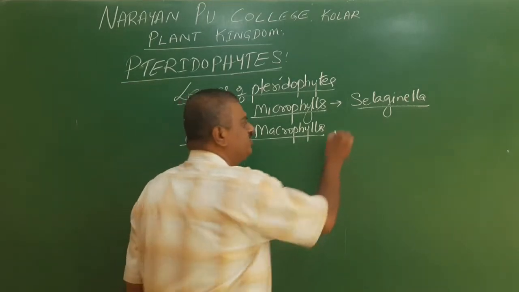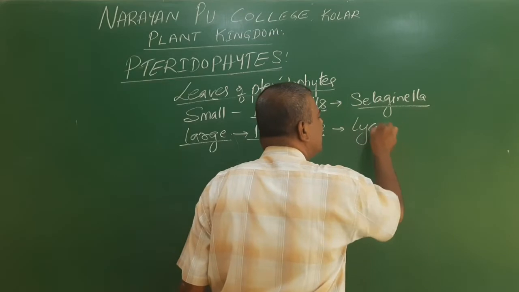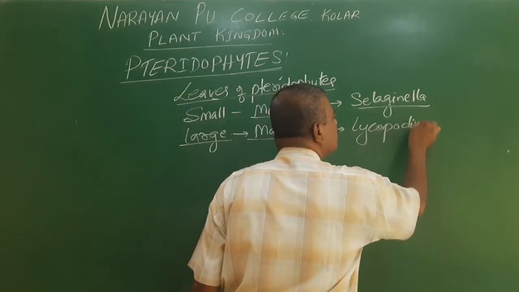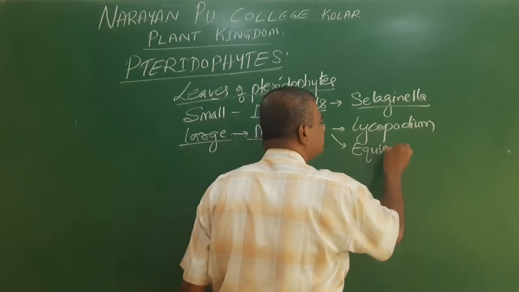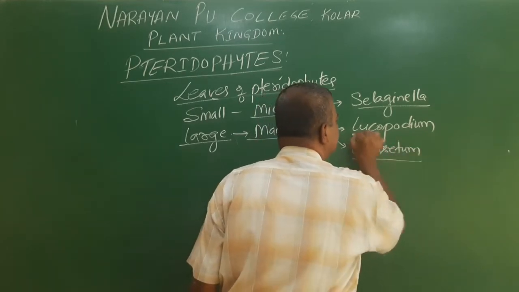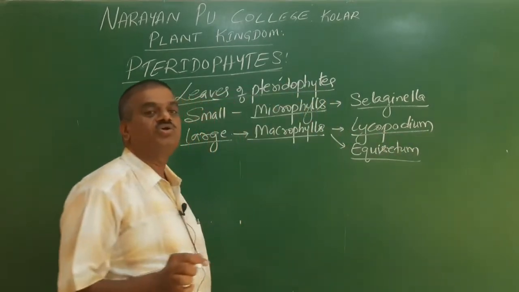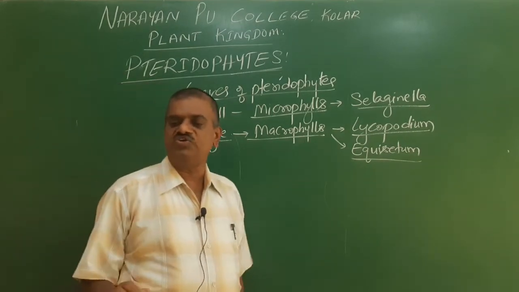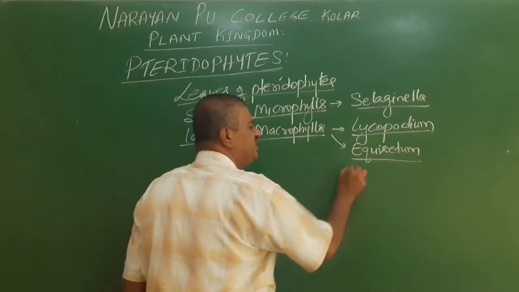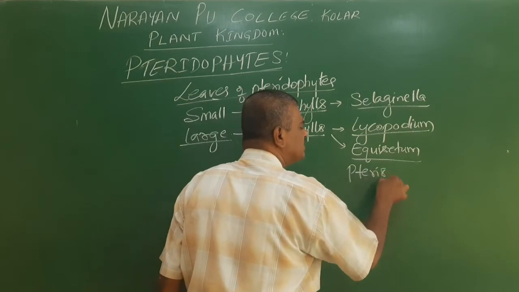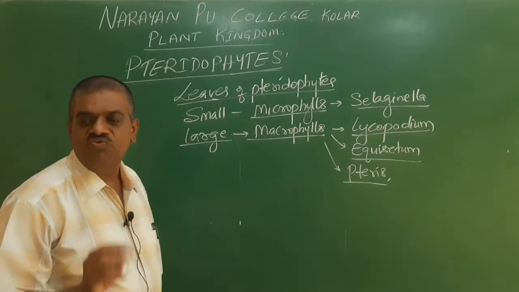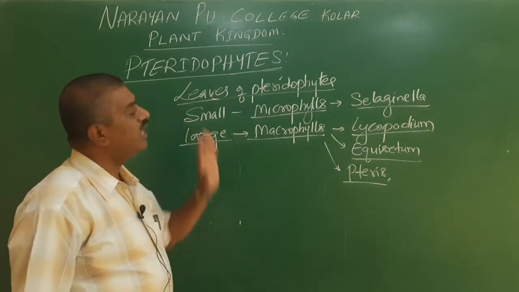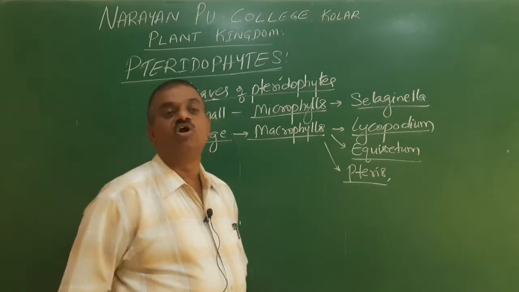This can be noticed in plants like Lycopodium and Equisetum. In all of these, there is a presence of macrophylls. Macrophylls are also noticed in ferns and Marsilea. In all of these, macrophyllous leaves are present. Now, we'll go for the plant body.